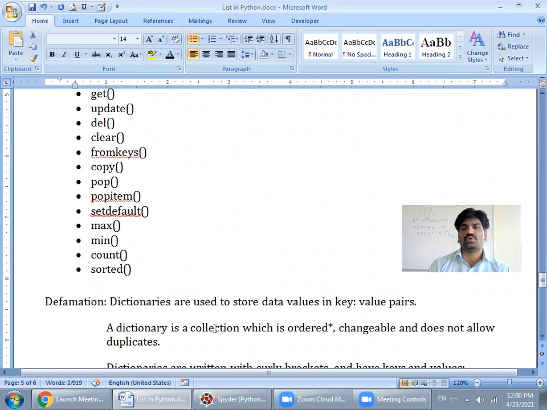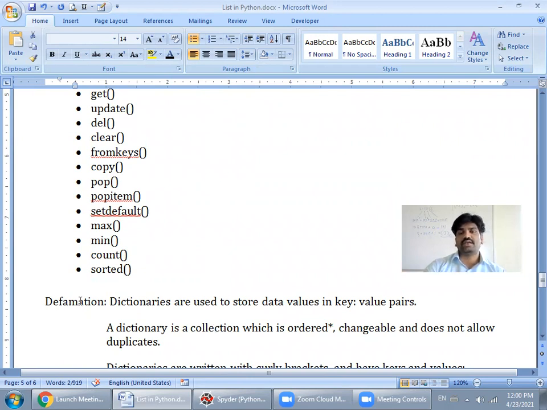Dictionary is used to store data. As we know that we can store data in the list and tuple, in the same way we can store data in the dictionary, but the basic difference between the list, tuple and dictionary is that dictionary stores the data in key pairs, where a key is there, and according to that we have to store its value. In the key we store the value of its item.